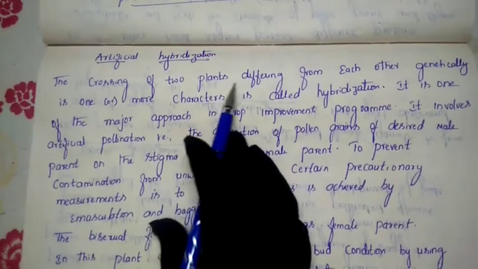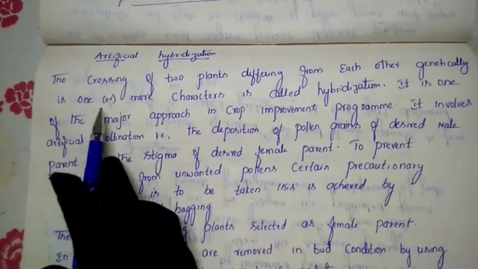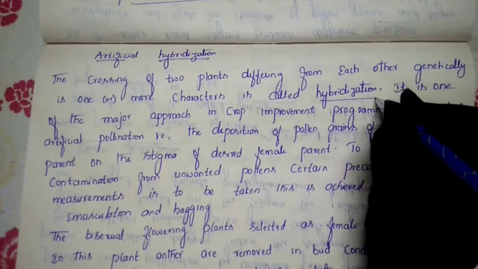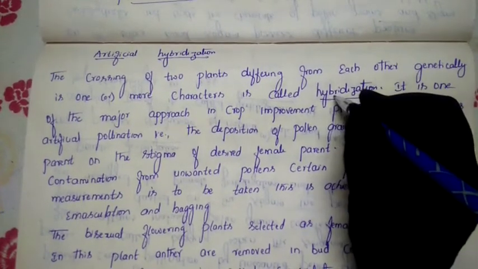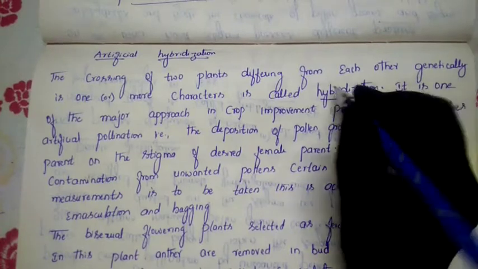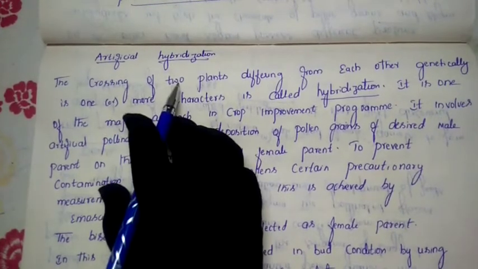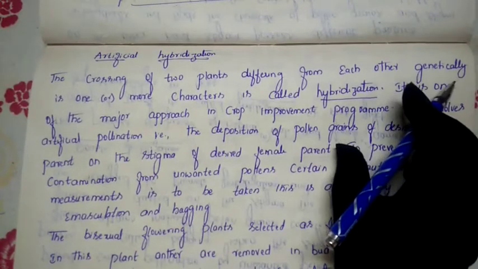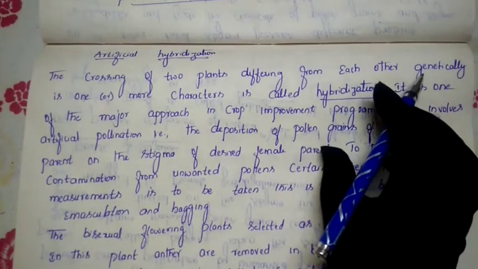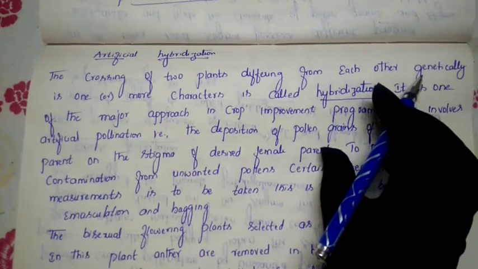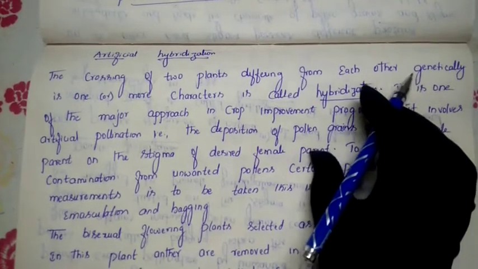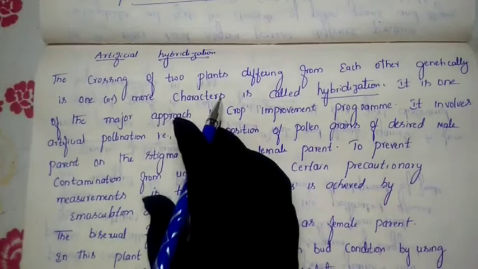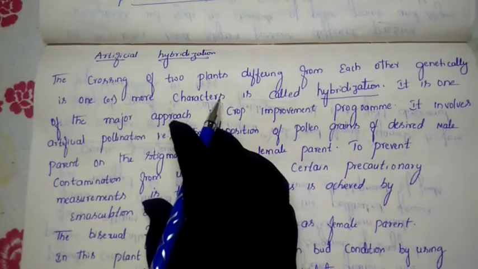The crossing of two plants differing from each other genetically in one or more characters is called hybridization. Hybridization has the same meaning as fertilization. Here we are crossing two plants which differ from each other genetically. Both plants belong to the same species, but they have different genes; genetically they differ in one or more characters.